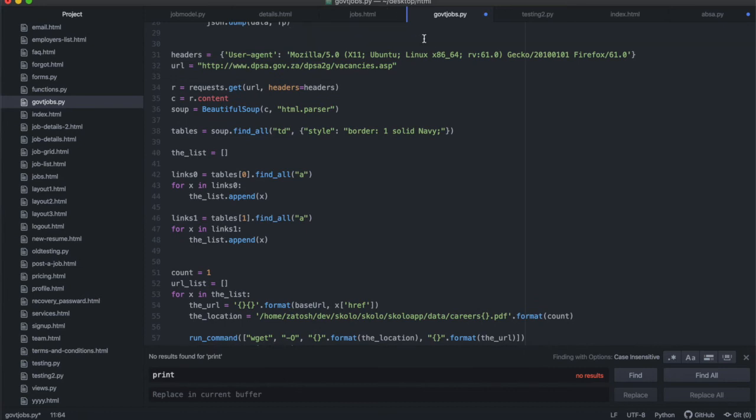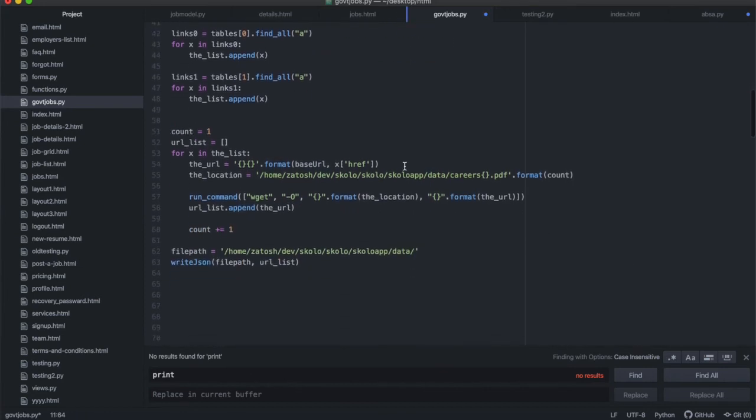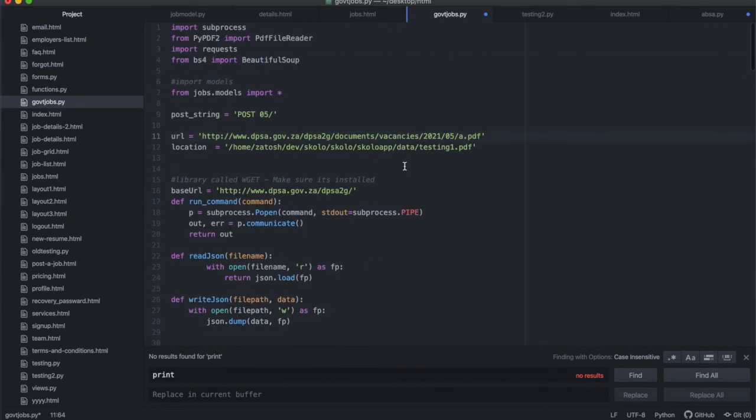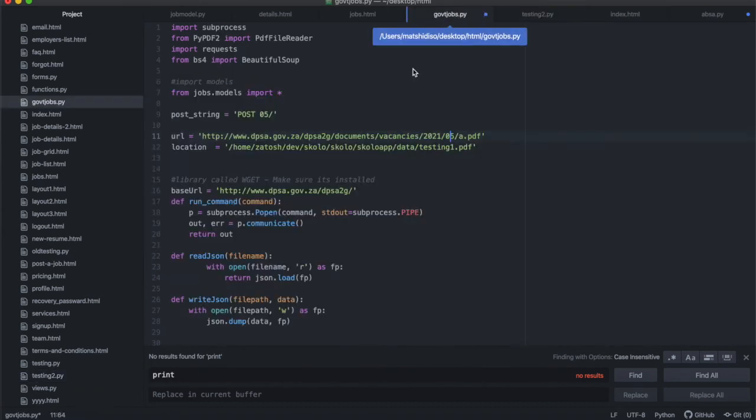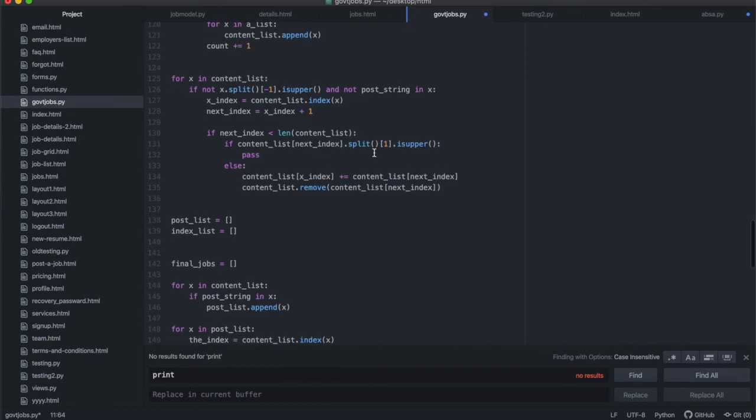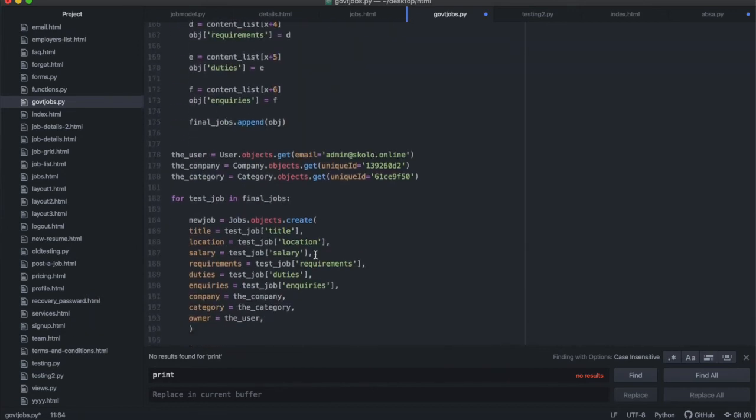Where is it? Yeah, similar to what I did over here, where I was, is it in here? No. Yeah, similar to, geez, where's my stuff? Okay, I can't find it now. Government jobs, did I delete it? Oh, there it is. Similar to what I did over here, where I saved the stuff into our database.